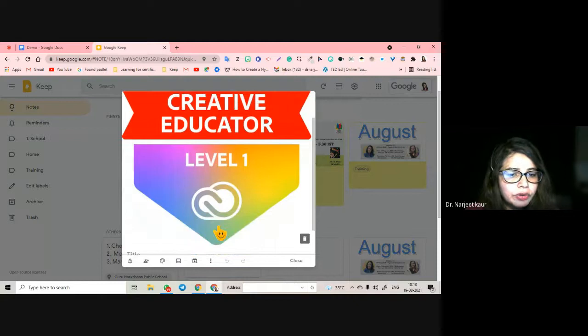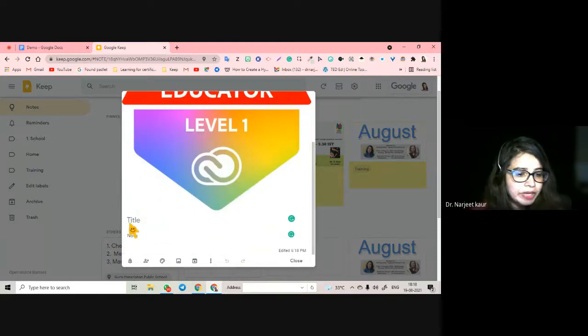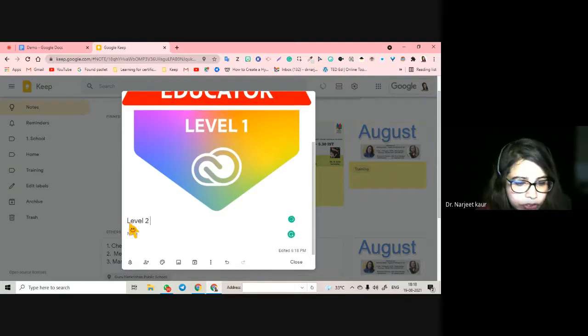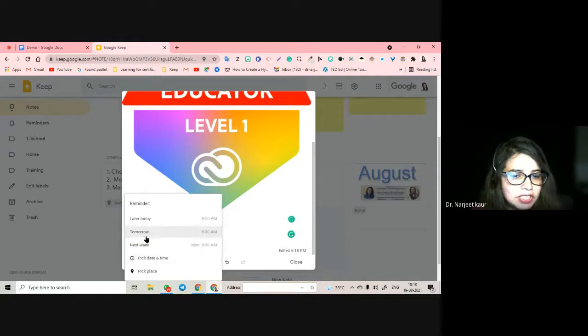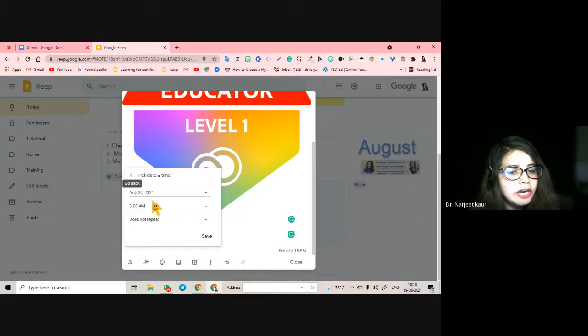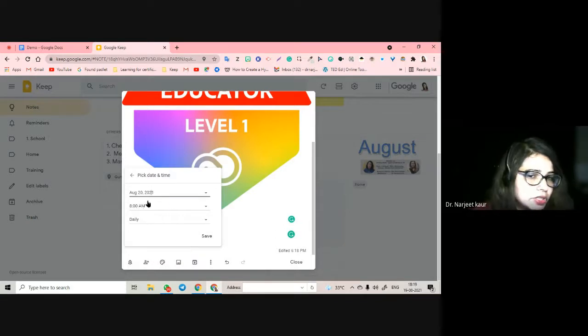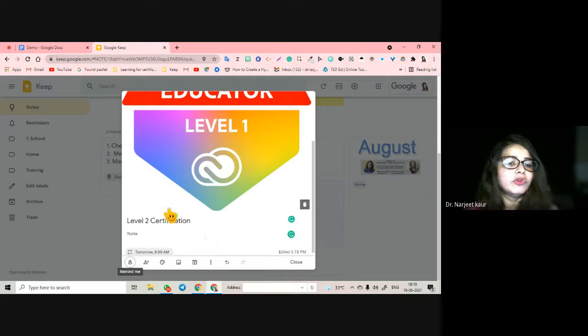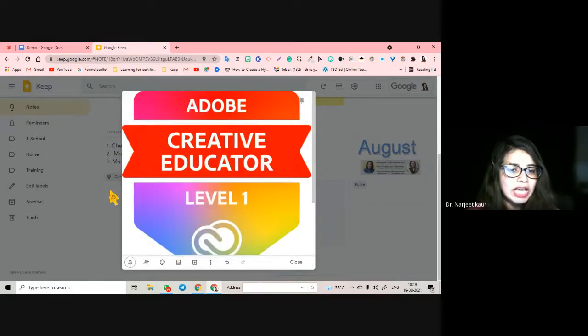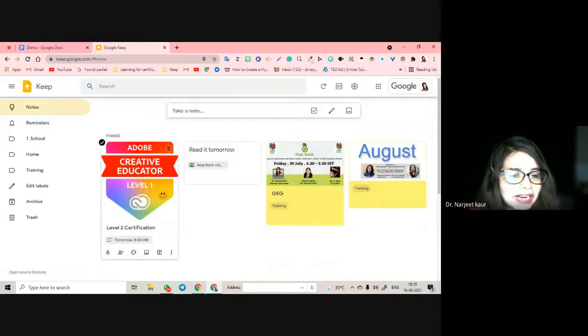And if you go here, you can add the note also. You are remaining with level 2 certification. So I have to do level 2 certification as soon as possible, and I can set a reminder for this. Then I can pick a date and time, and tell it to remind me once every morning that I have to do this. So starting from the 20th, every day at 8 in the morning it will remind me that I have to do level 2 certification. This functionality helps you get reminded of something really important, and if you want to do it every day, you can do it every day.